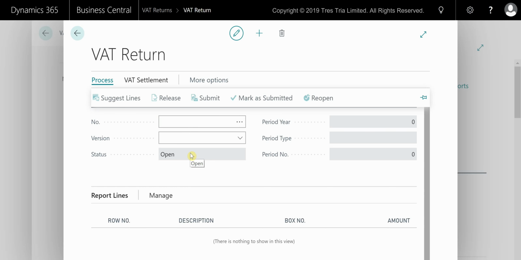This will then allow you to move on to your final VAT reporting process, which is the Calc and Post VAT Settlement process within Business Central. This will close off the VAT entries for the period you've just reported on.